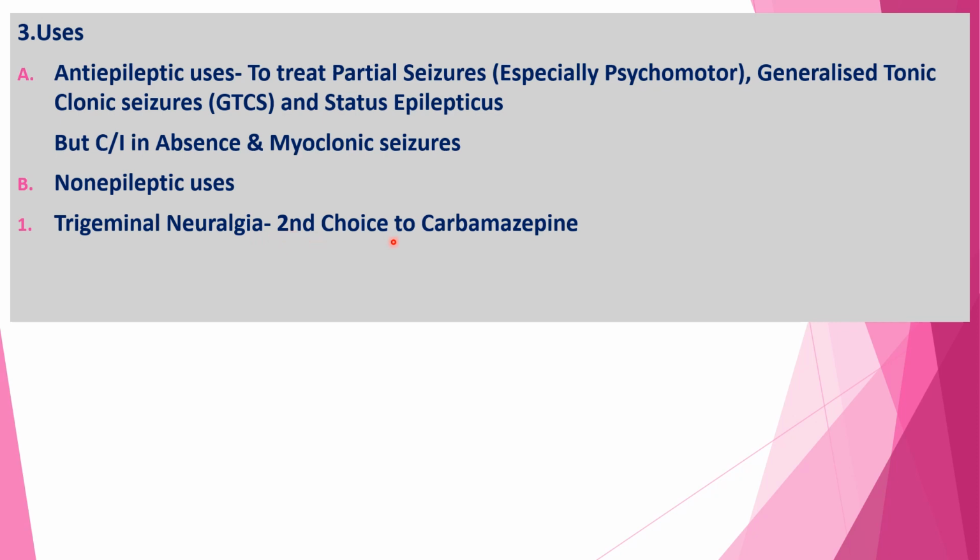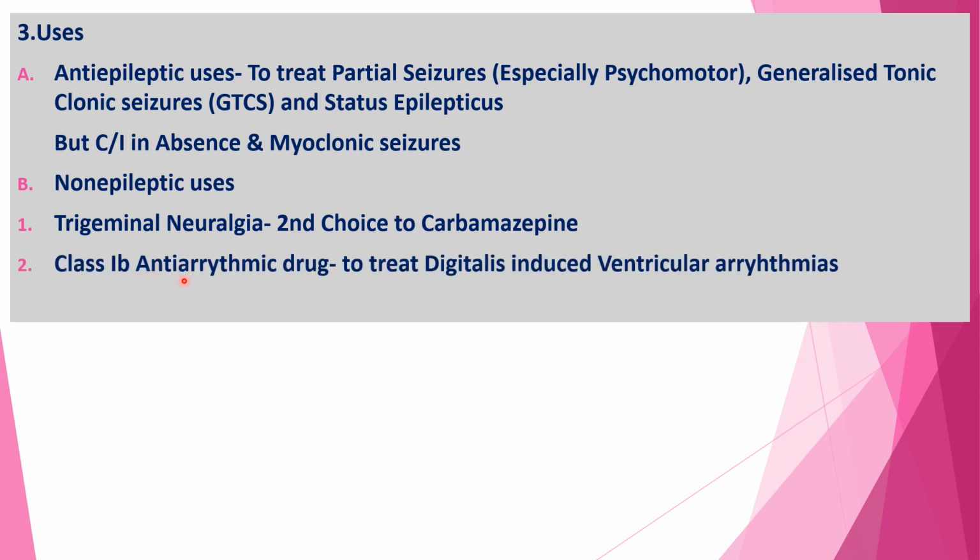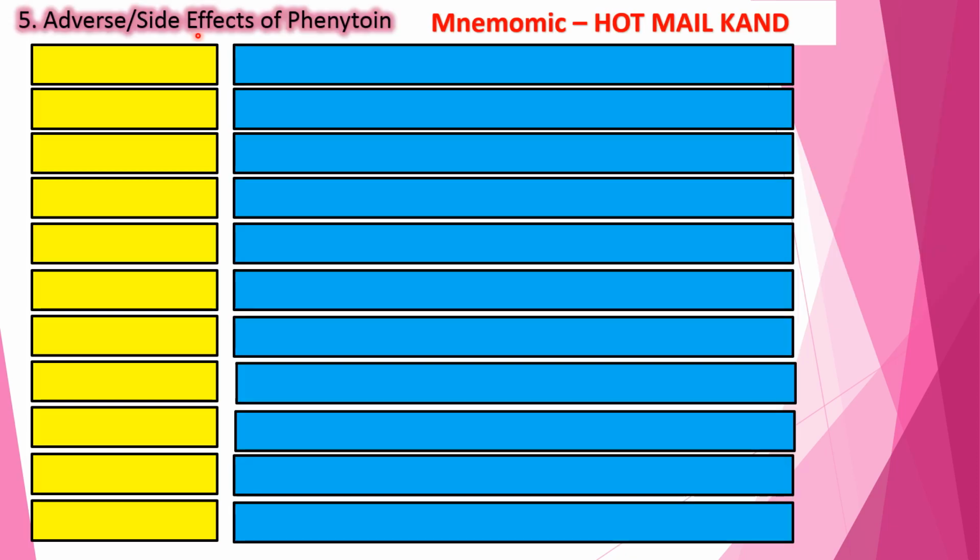But here it is a second choice to the drug carbamazepine. Second, it is useful as a class 1B antiarrhythmic drug to treat digitalis induced ventricular arrhythmia. Third, it is recently promoted to enhance wound healing, because phenytoin inhibits the enzyme collagenase, because of which overgrowth of collagen occurs and wound healing is promoted.